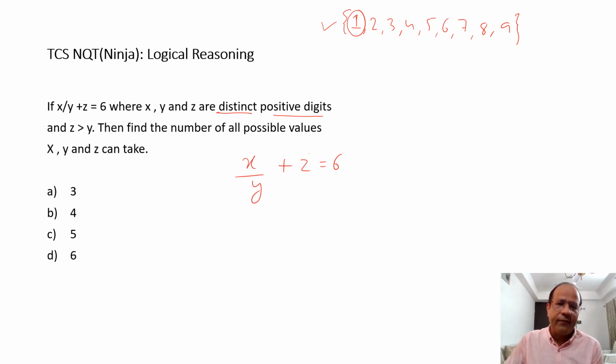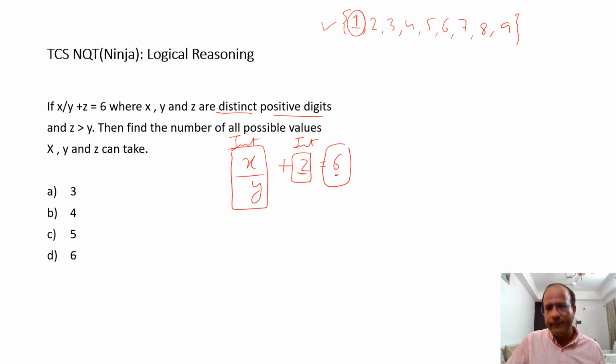And if you add a fraction to some integer, it is not going to be an integer. This has to be separately an integer, and this has to be separately an integer, then only will z be an integer. So I need to keep this in mind, and it is going to be useful for us. So 1 with 1 is not going to work, and keeping x to be 1 fails.